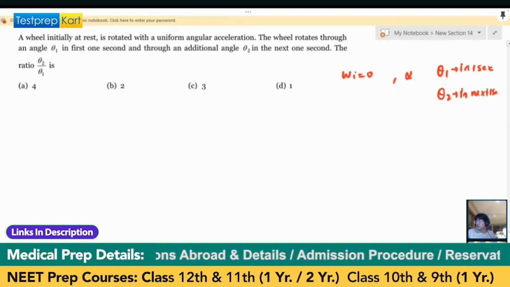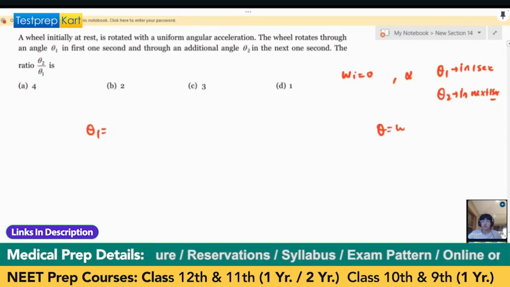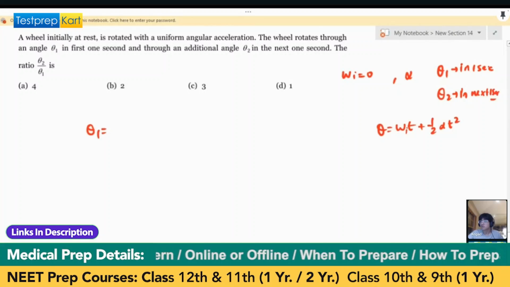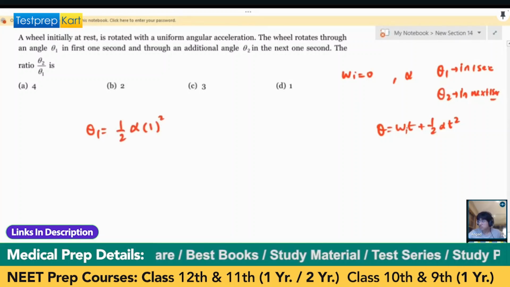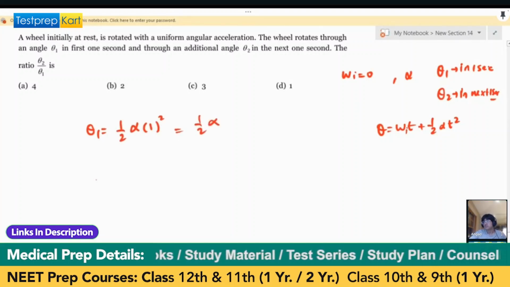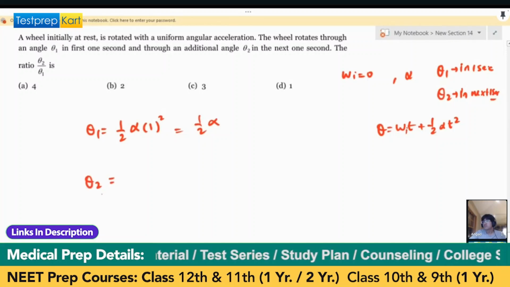So theta 1 will be, say theta equals omega i t plus 1 half alpha t square. Omega i is 0, so 1 half alpha times 1 squared, so 1 half alpha. And theta 2 will be, they are saying, in the next 1 second.